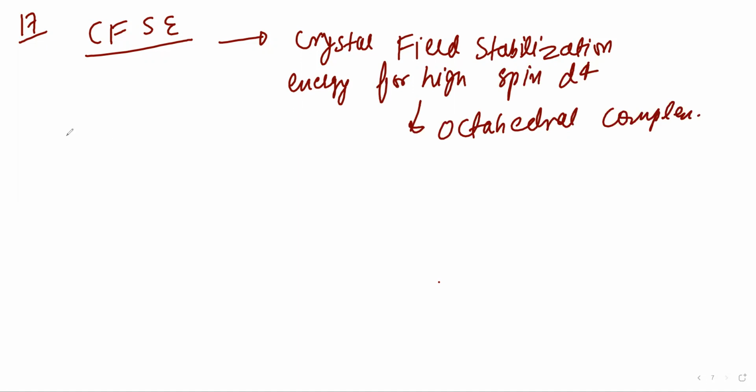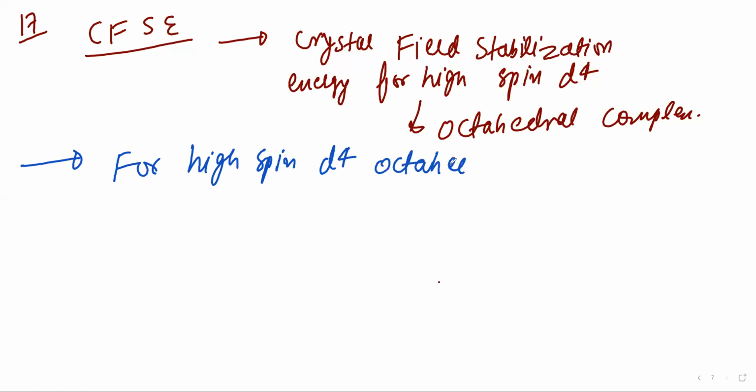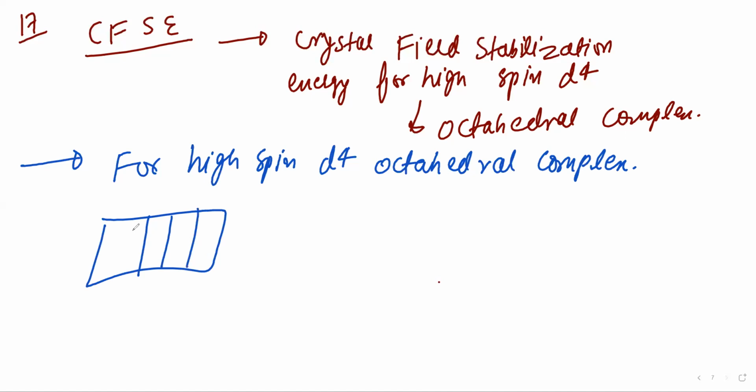Right, see the explanation. So the d orbitals will be degenerate, right? So I will write the explanation here. For high spin 3d4 octahedral complex, 4 electrons are there in the d orbitals.